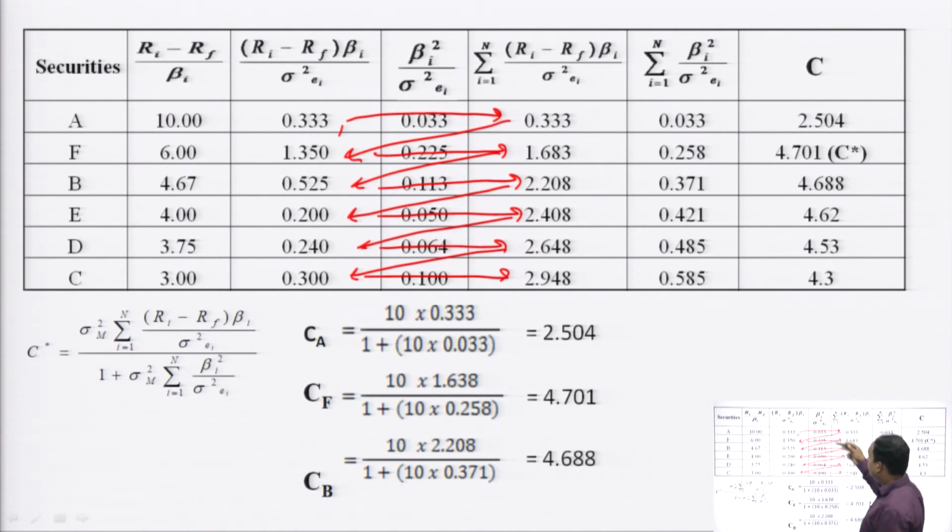Here we are calculating the cumulative figures of this column, right?